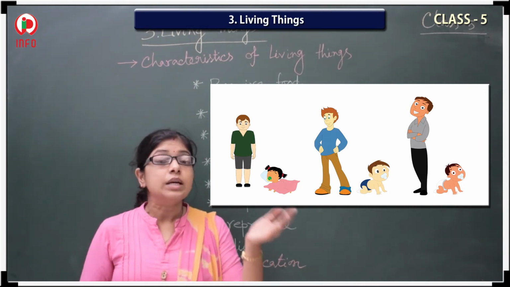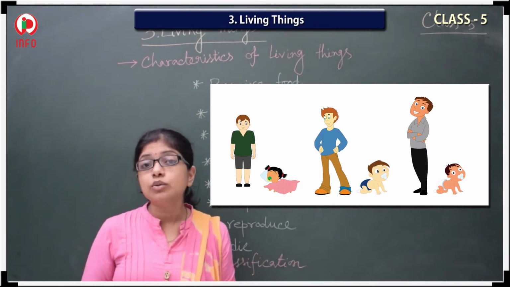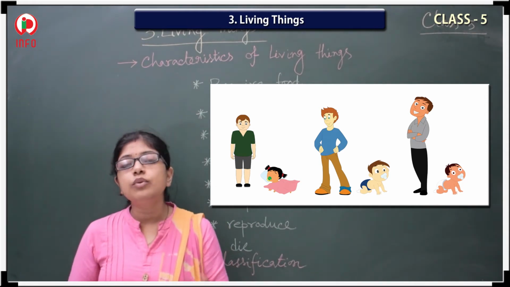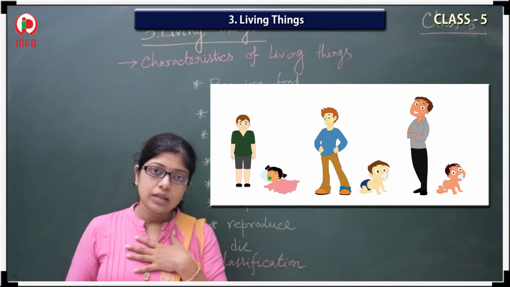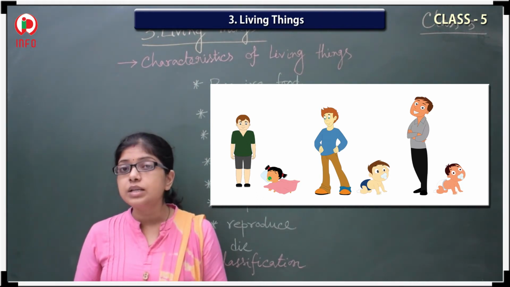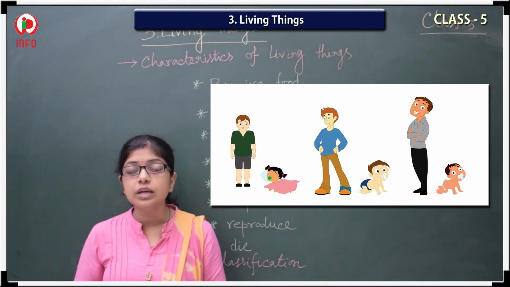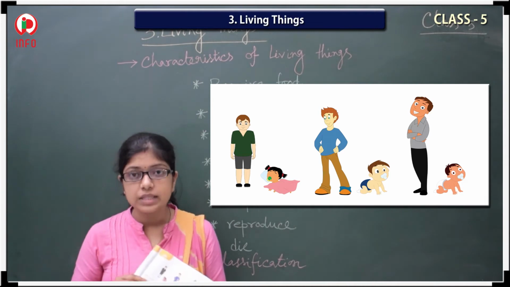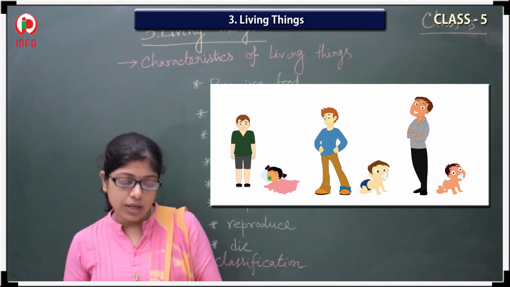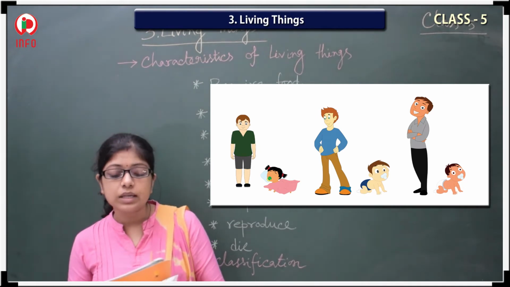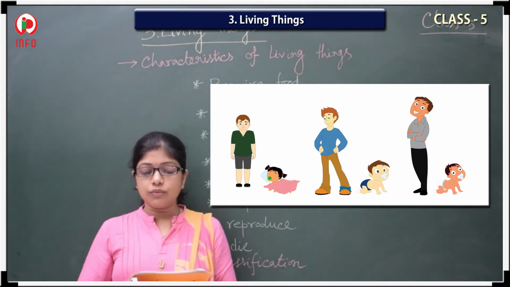You are bigger in size with respect to that time. Then after a few years, you will be just like me. Is it? So with respect to time, when time passes, what is going on here? The living things' growth is taking place. Yes. So that's why food is required for what things? The growth and to survive.